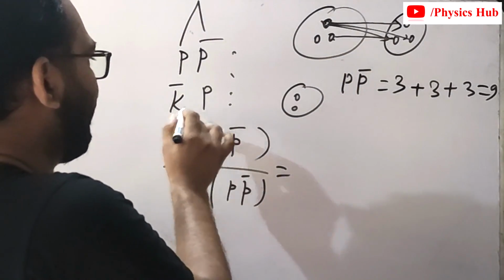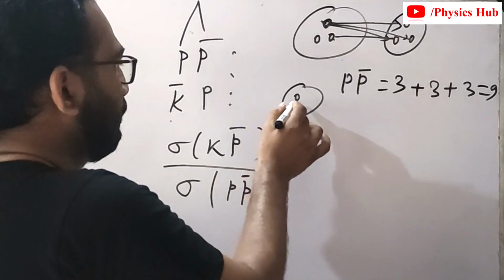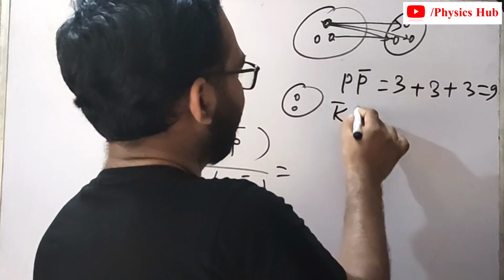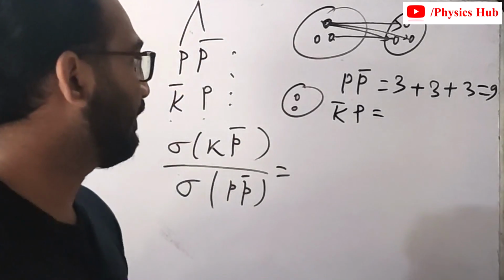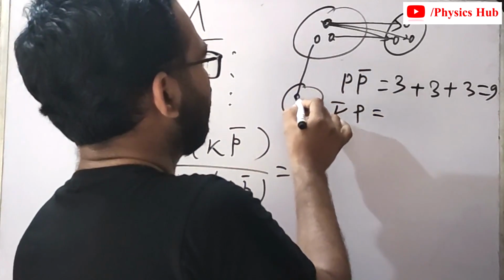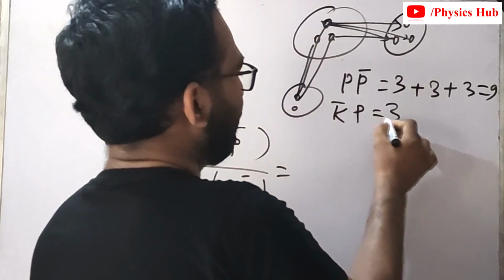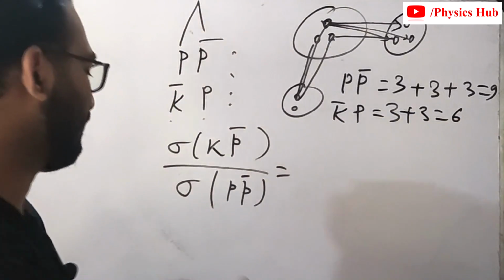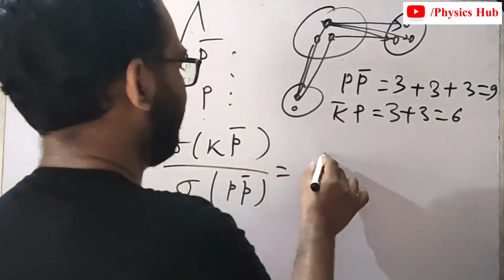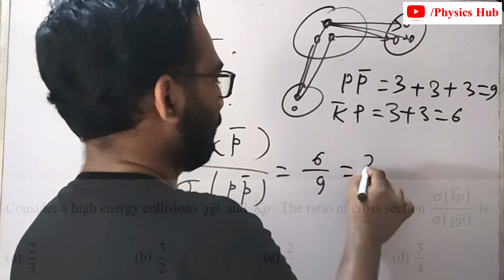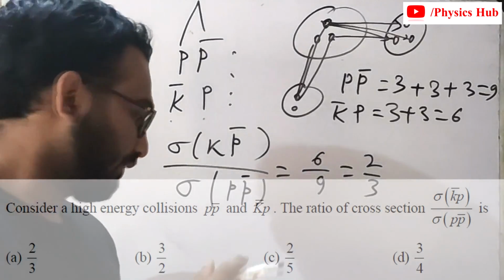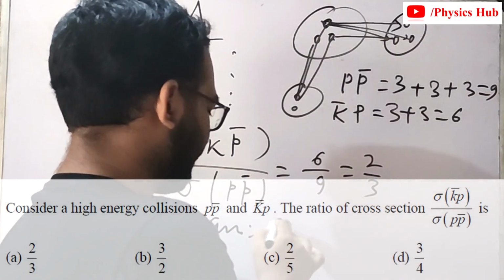Now for K-bar p, K-bar has 2 quarks and p has 3 quarks. For one quark there will be 3 such collisions, and for another one plus 3, so 6. Therefore the ratio of their cross sections will be 6 by 9, so 2 by 3, and it matches with option A. So option A is the correct option.